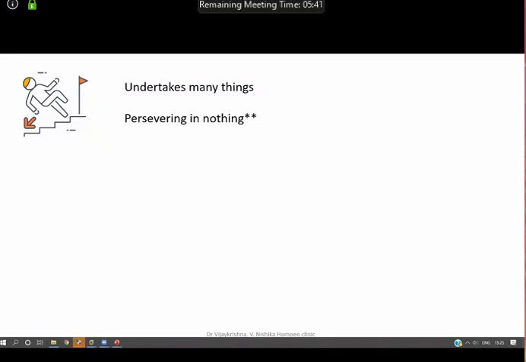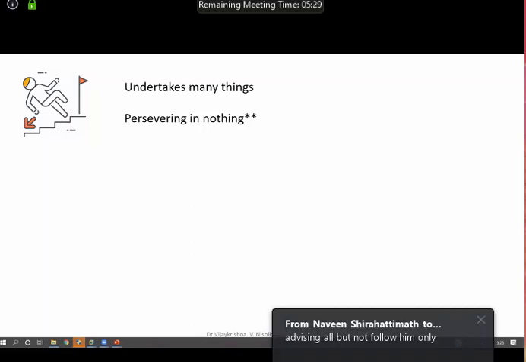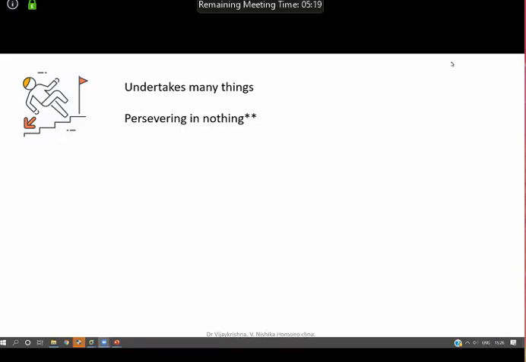So when a person takes up many things and does not continue, in such situations we can take up this particular rubric. Now, always make it a point to ask the patient why exactly he or she did not complete.